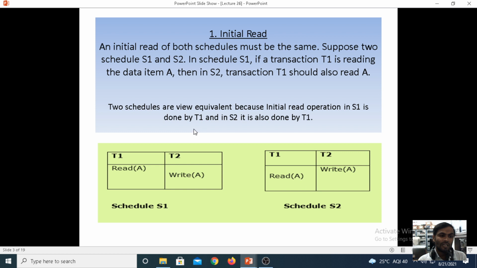The two schedules are view equivalent because the initial read operation, a read under T1, is the initial stage in both. This is the initial stage of the view.